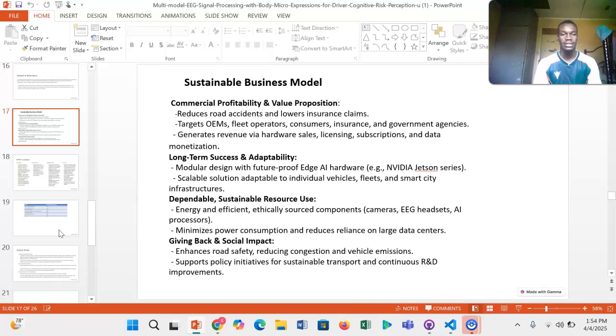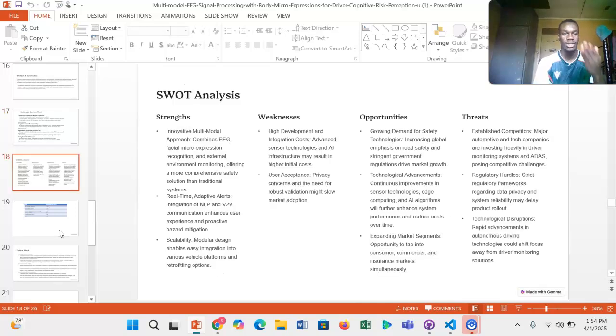Then giving back and the social impact, like I've told you, it gives you an immediate impact of reducing road accidents. To move on to SWOT, which has strengths, weaknesses and opportunities, my colleague is going to take you through this.